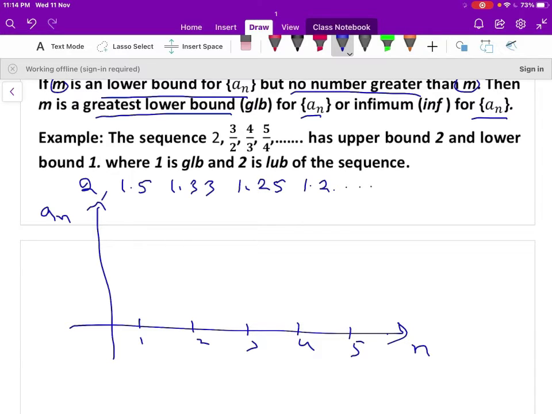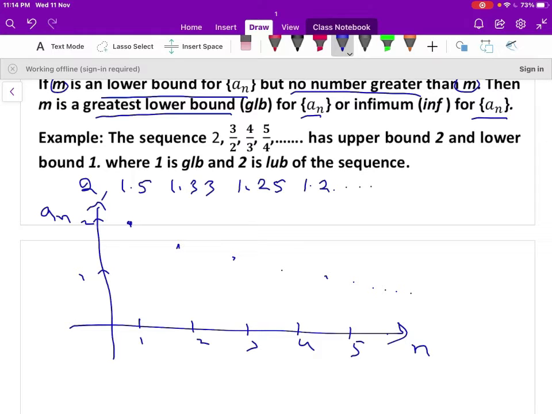When n is 1, the first term is 2. This is 1, this is 2. Let us take when n is 1, a1 is 2. When n is 2, a2 is 1.5. This comes here. When n is 3, a3 is 1.33. It comes here. When n is 4, a4 is 1.25, like this. When n is 5, 1.2, and so on, like this it goes. So this sequence is a decreasing sequence.